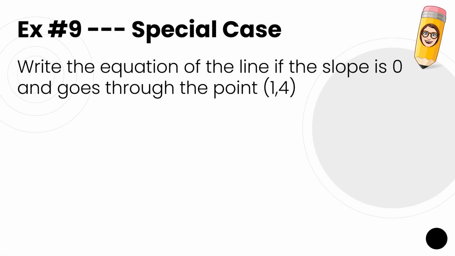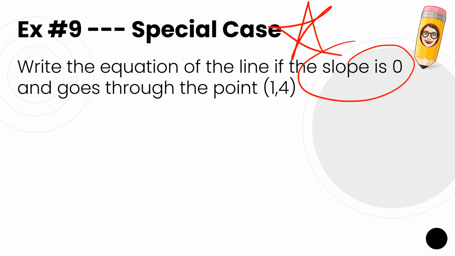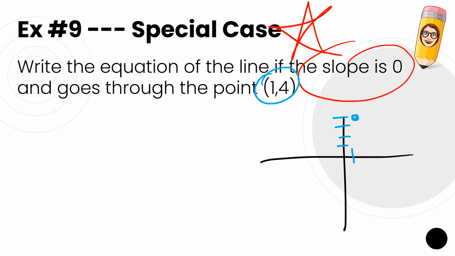Now we do have two special cases. In this case, it's a special case because my slope is 0. Let's draw a quick little sketch here. If I have the dot 1, 4, do a quick little coordinate axis, that would mean right 1, up 4, just a regular dot. If my slope is 0, remember that looks like a floor.